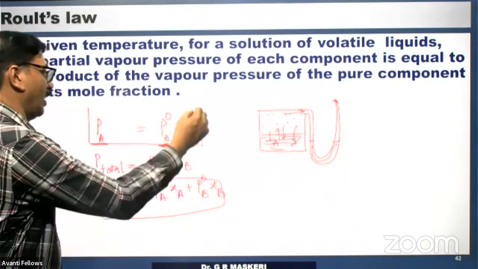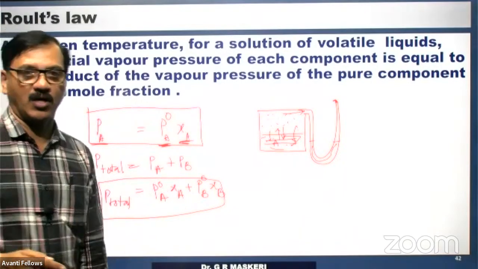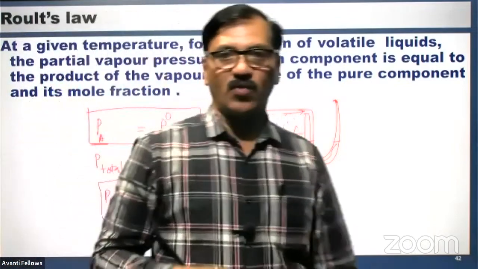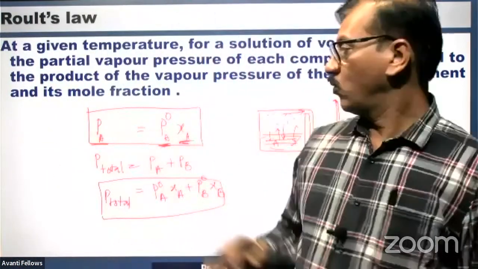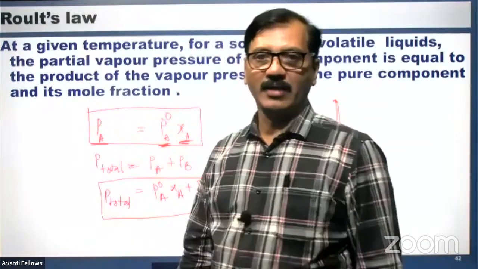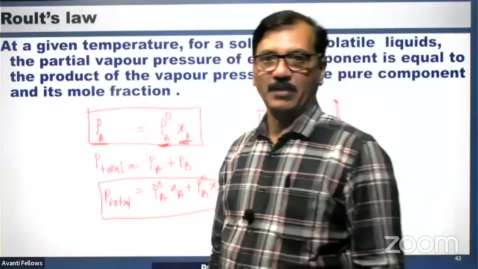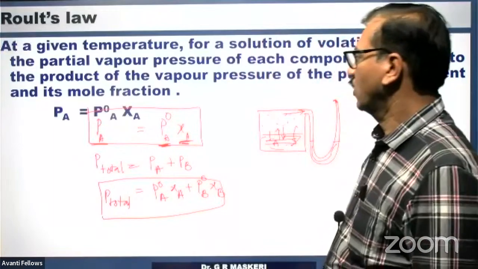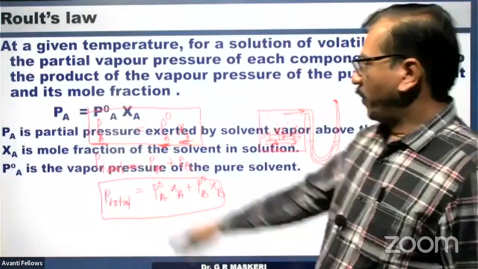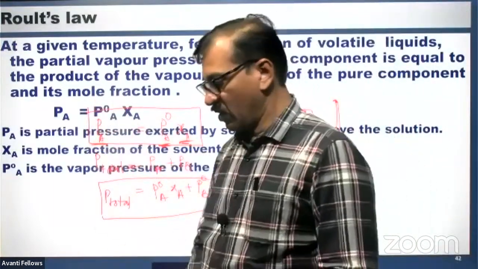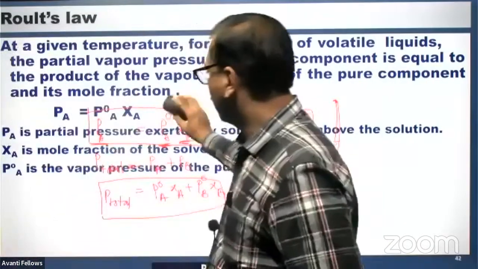And this is the formula you can use for the vapor pressure of one component. If only one volatile component is there, then you can apply this formula: PA is equal to P0A into XA. That's the mathematical expression.